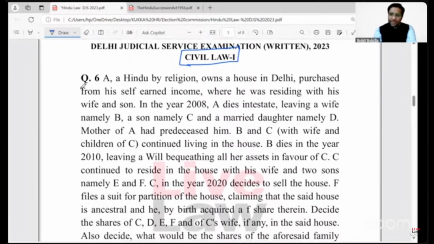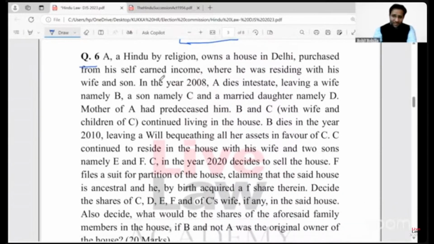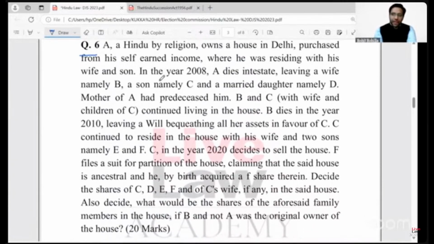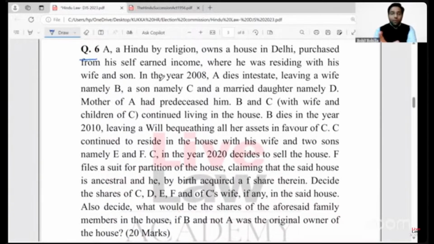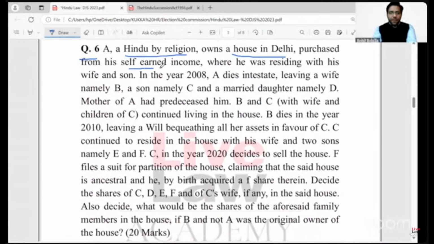So this was question number 6 in the 2023 Civil Law 1 paper. Let's read the question very carefully. As I have highlighted, the first step involves reading the question very carefully. Let's examine the question and cull out the relevant information out of it, right? It says that a Hindu by religion owns a house in Delhi. So the property in question is a house in Delhi, purchased from his self-earned income.